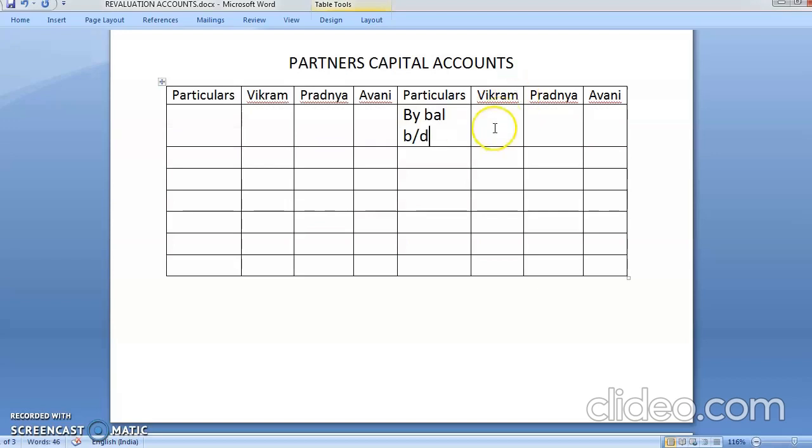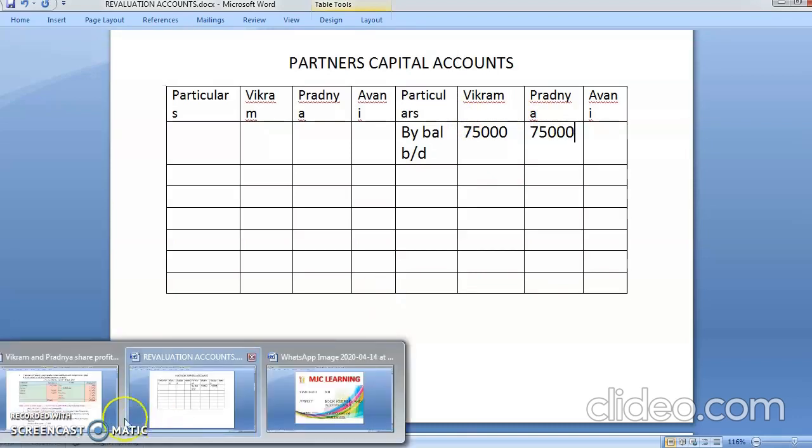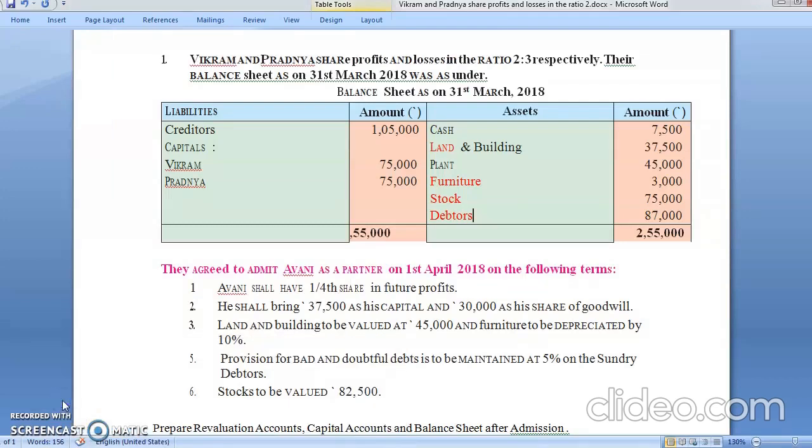Whose balance is it? Vikram 75,000 and Pradnya 75,000. Okay, Vikram 75,000, Pradnya 75,000. So by this you can see we have already passed the entry of our liability side.